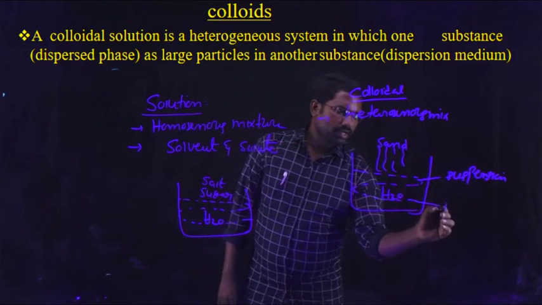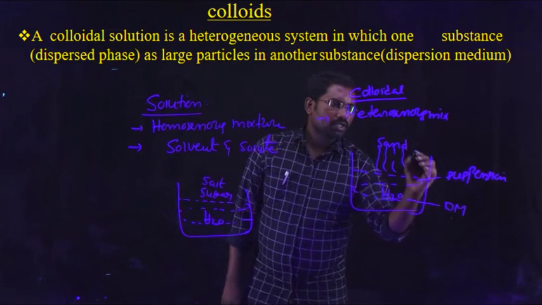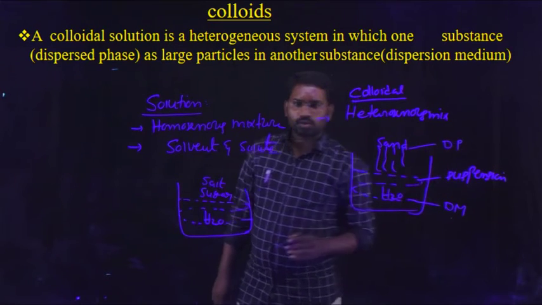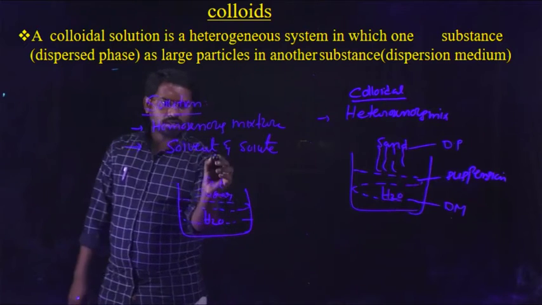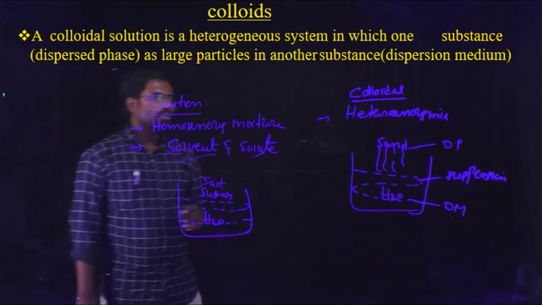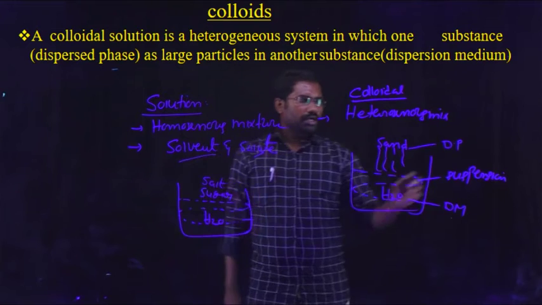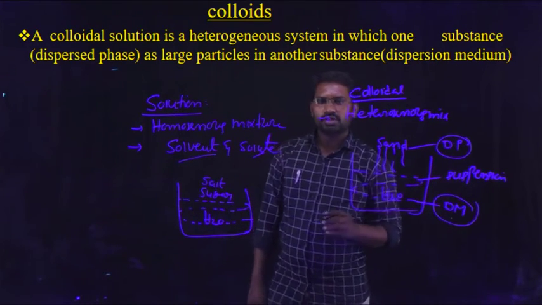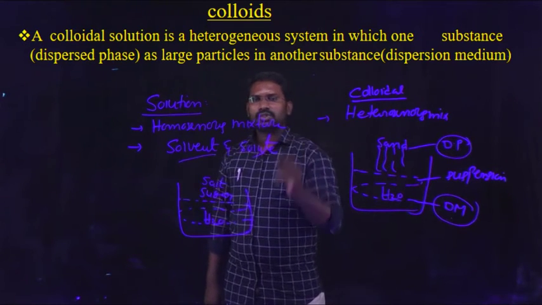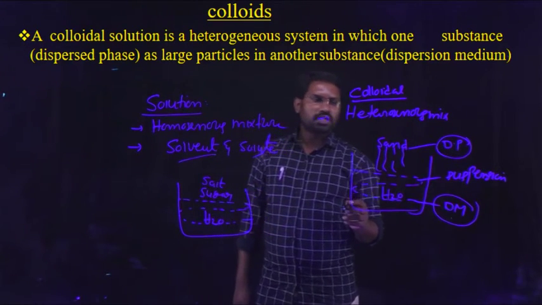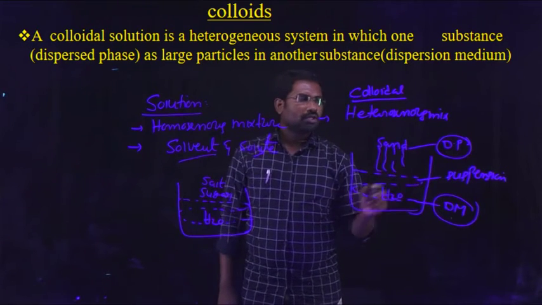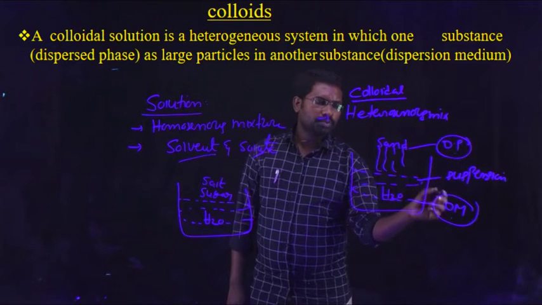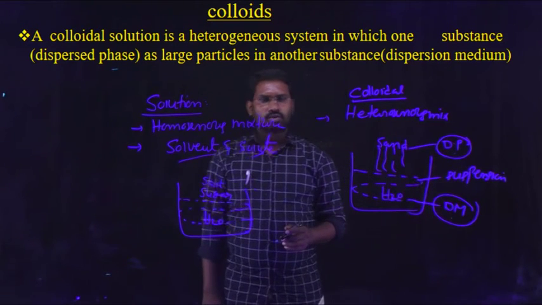Here water is the medium, that is known as the dispersion medium. Here sand particles are the dispersed phase. Just as a true solution contains two components, solvent and solute, in the case of a colloidal solution also there are two parts, the dispersed phase and the dispersion medium. According to the definition, a colloidal solution is a heterogeneous mixture in which one substance's particles, known as the dispersed phase, are distributed into another medium.